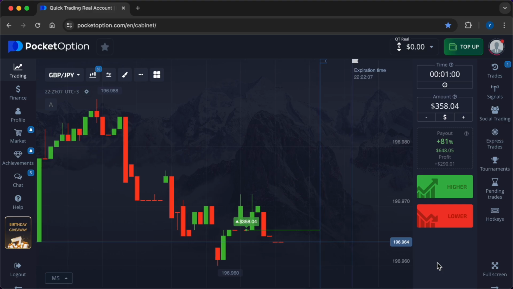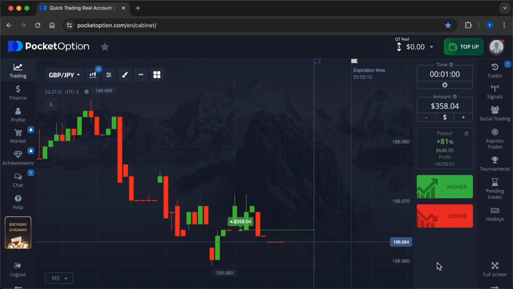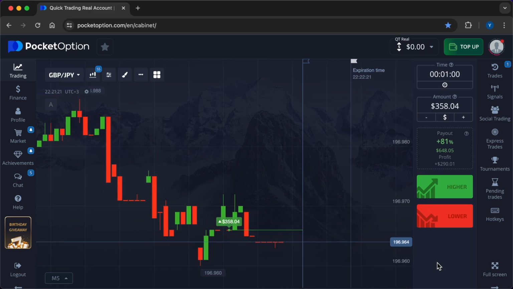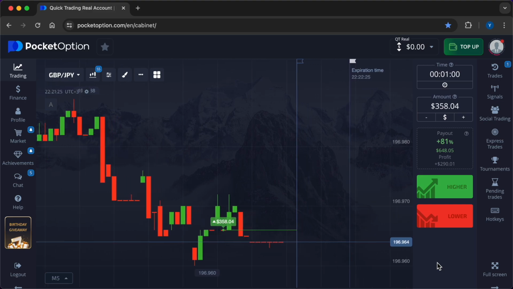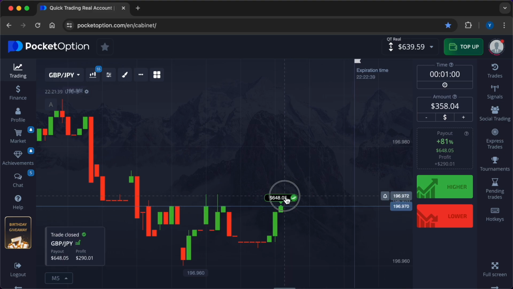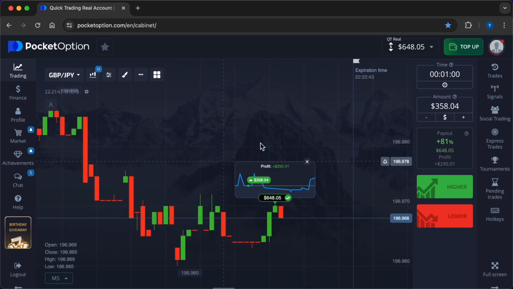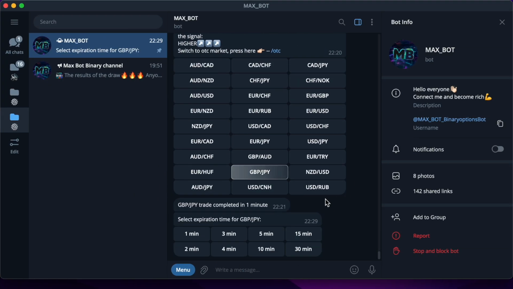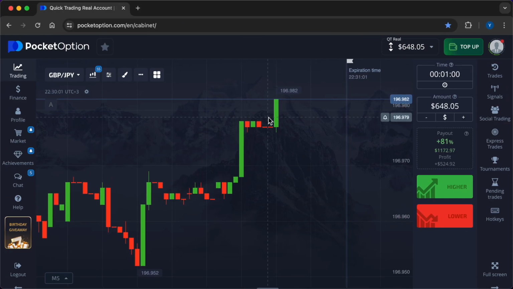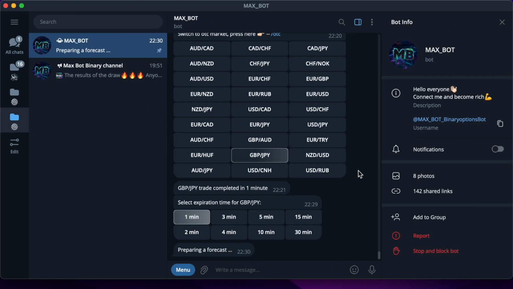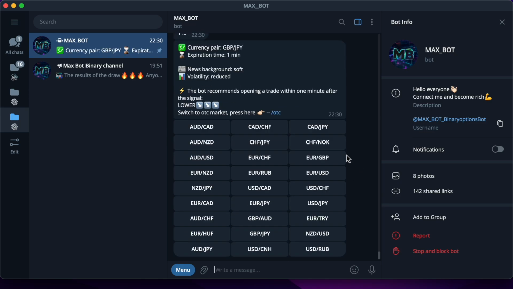To effectively trade currency pairs during political events, traders can employ several strategies. Straddle. This strategy involves placing both a call and a put option at the same strike price, anticipating significant price movement in either direction. It is particularly useful during periods of high uncertainty, such as elections or major policy announcements. So, it's time for the final surgery. $648.05 is the amount that will become my investment. The final signal from the powerful neural network is lower.